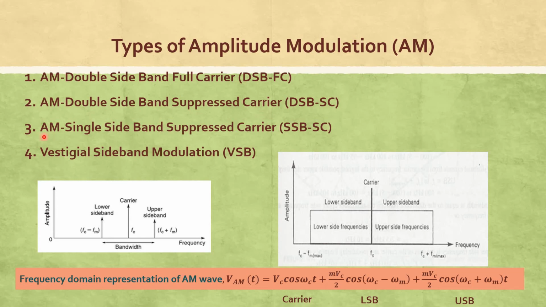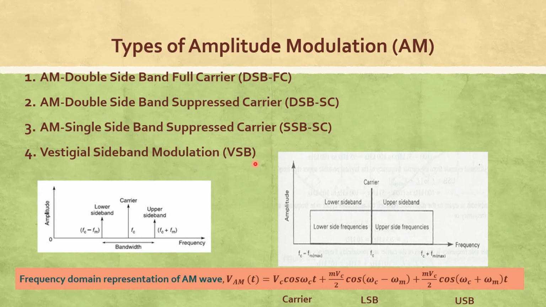The third one is AM single sideband suppressed carrier. The fourth one is vestigial sideband modulation. So these second to fourth, the three types, are special types of AM modulation, the modified versions of the conventional method of AM double sideband full carrier. That is called double sideband suppressed carrier, single sideband suppressed carrier and vestigial sideband.